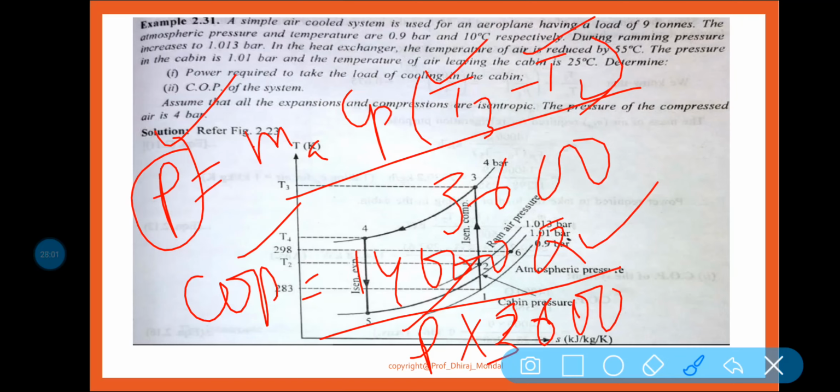That means where you need to go, that is very important. So basically here you can see m Cp delta T. You have to find out the mass flow rate. Cp is equal to 1. T3 you need to find out, T2 you need to find out. So the only unknowns are T3, T2 and mass flow rate.